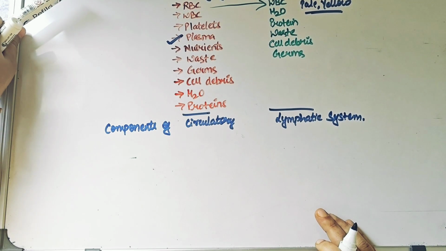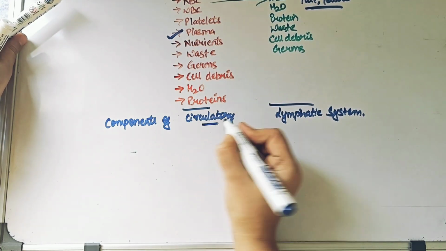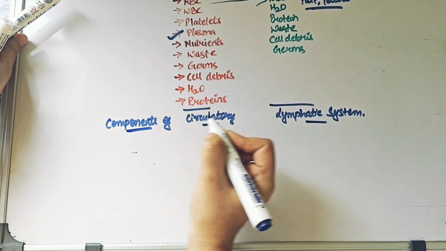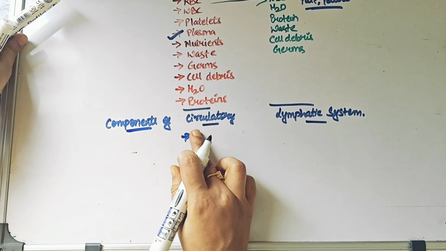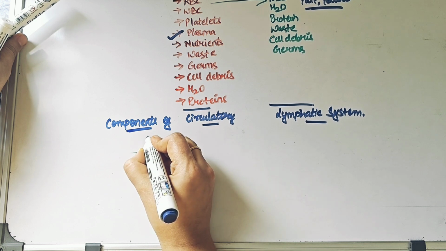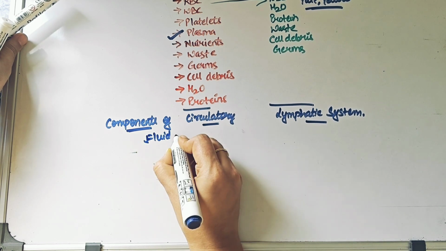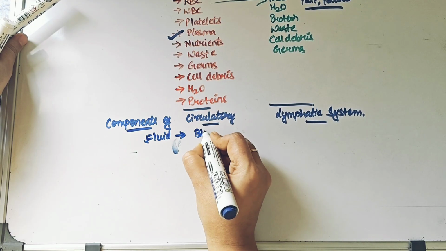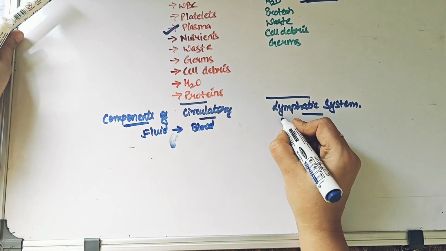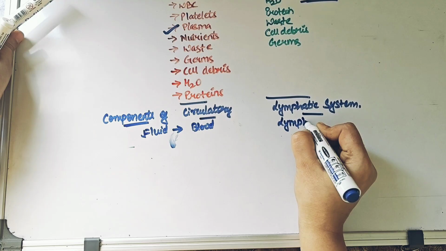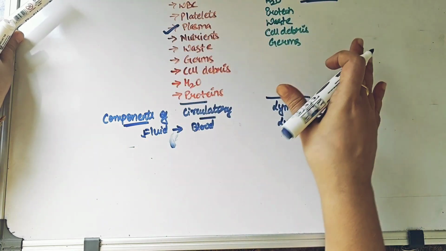Since we have already understood the circulatory system by now, when we talk about its components, we know that first of all it is going to have a flowing material or a fluid. We know by now the fluid in the circulatory system is blood, and the fluid in the lymphatic system is lymph, and we have already understood what lymph and blood are by now.